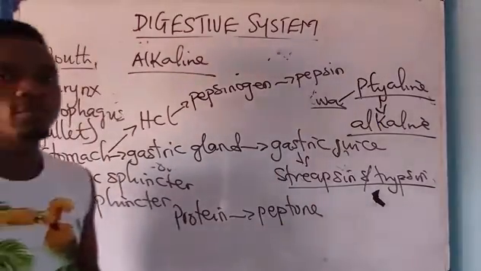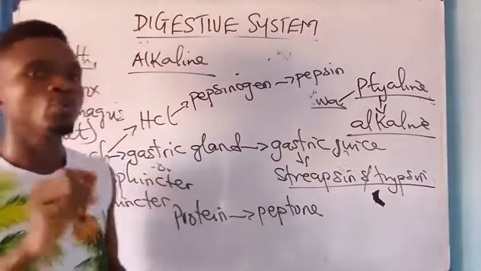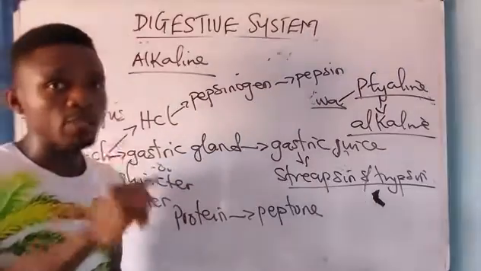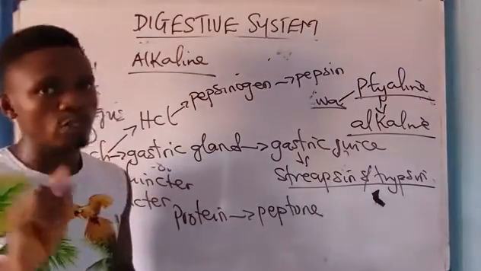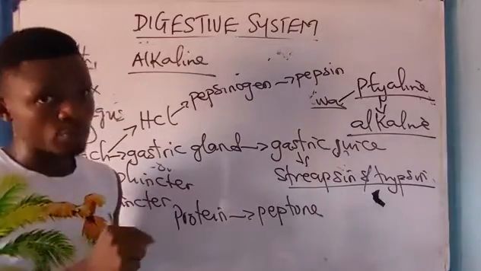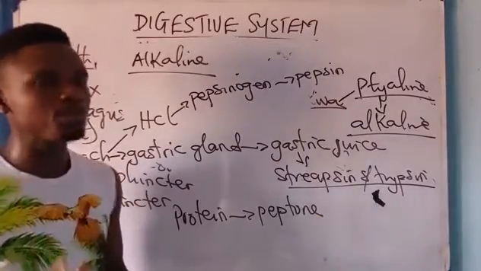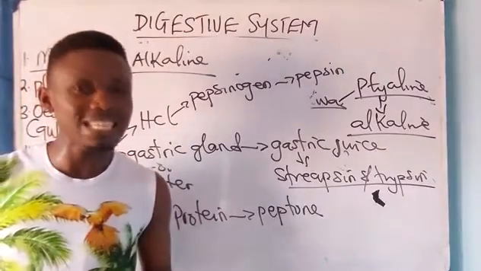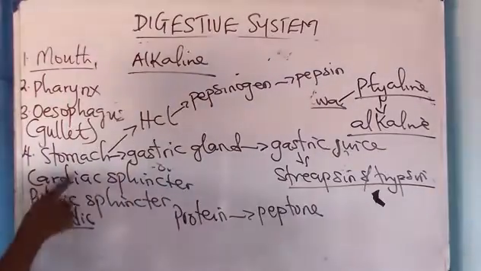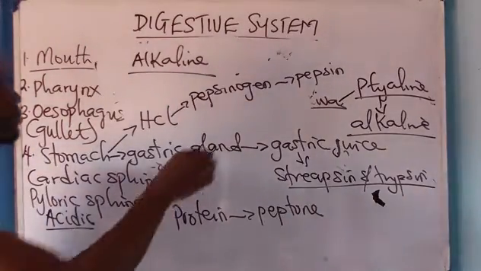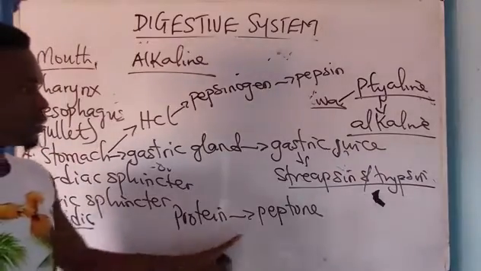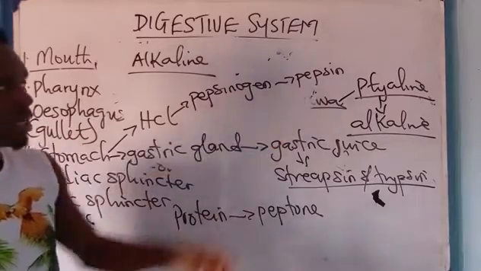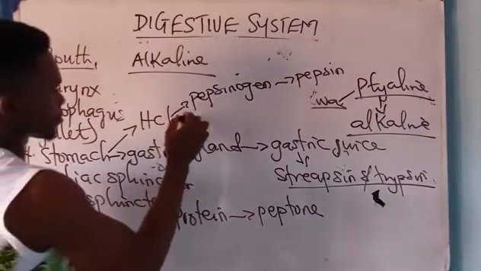Please, they'll ask you which of the following is digested in the stomach. They'll give you option A, carbohydrate and protein. B, protein only. C, protein and fat. D, fat only. Please, the answer is protein only, because protein is best digested in acidic medium and that is the stomach. Now I said pepsin converts protein to peptone. HCl converts pepsinogen to pepsin.